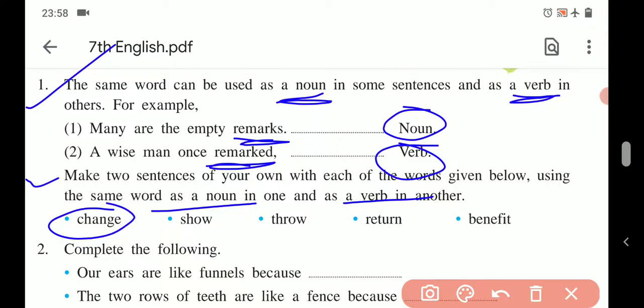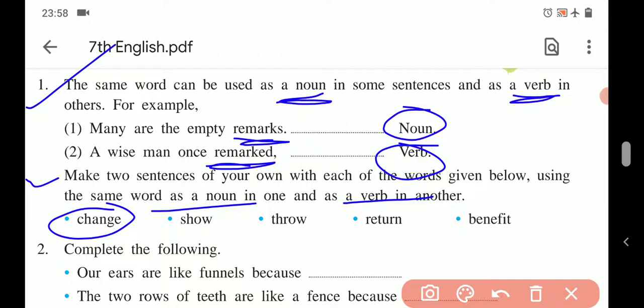Here is the first word, change. Change, if you want to use it as a noun, you should use it at the subject place or at the object place. For example, "Change is necessary." What is the place of the word change in the sentence? That came before the verb, and so it is the subject. So here it is working as a noun.